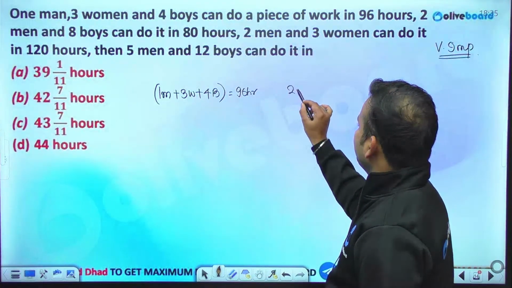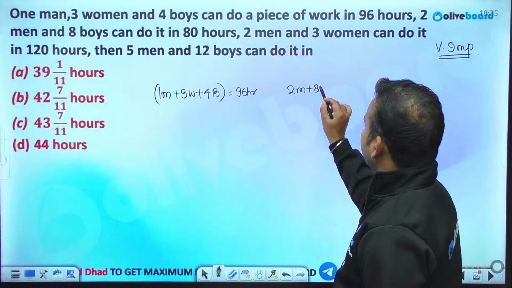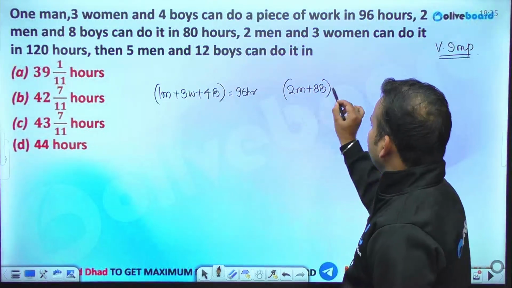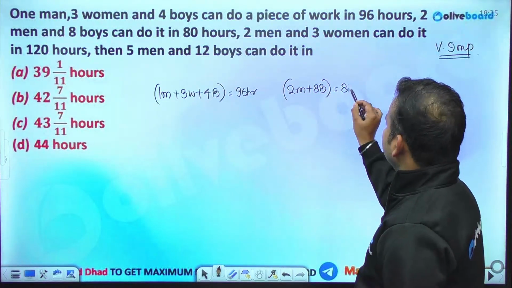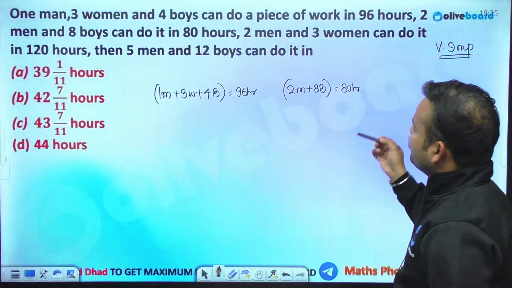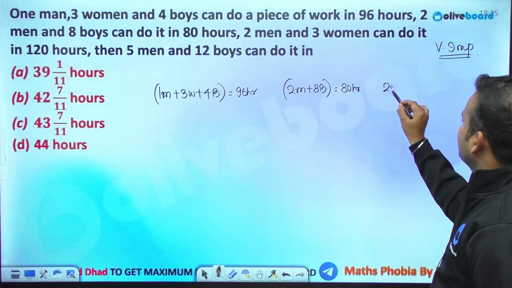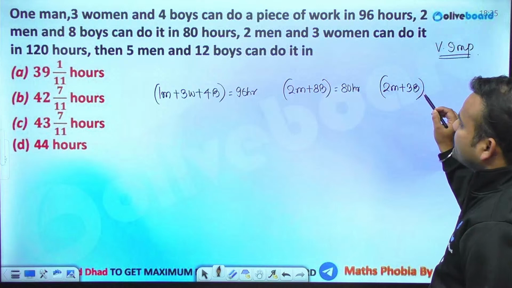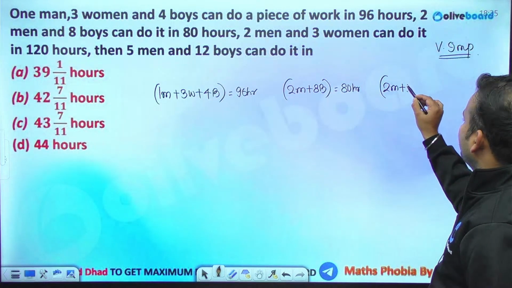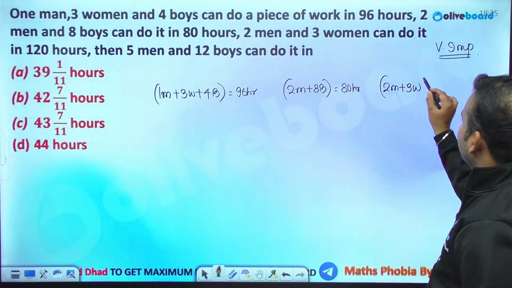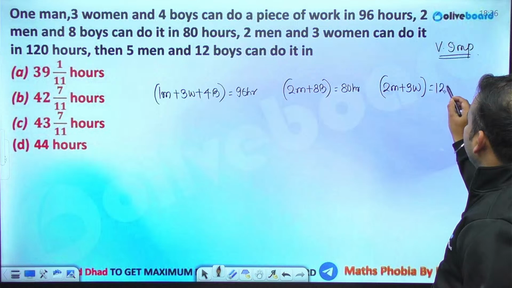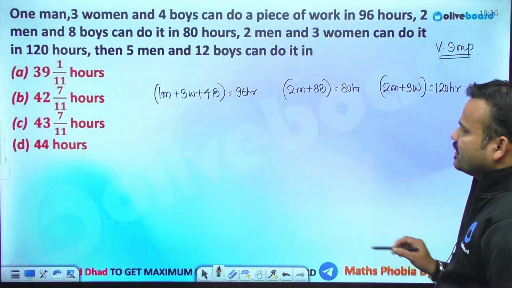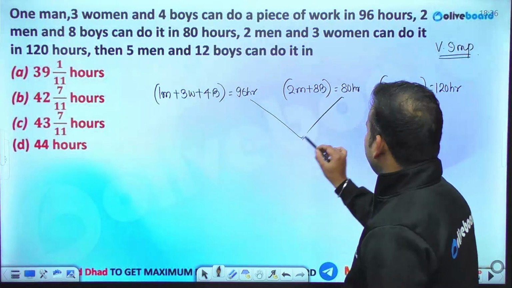Then we have 2 men and 8 boys. They are completing the entire work in 80 hours. And we have 2 men and 3 women. They are completing the entire work in 120 hours. Fine. 96, 80 and 120.